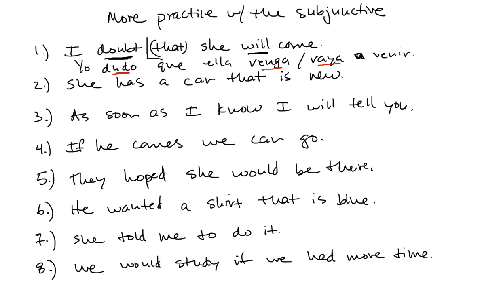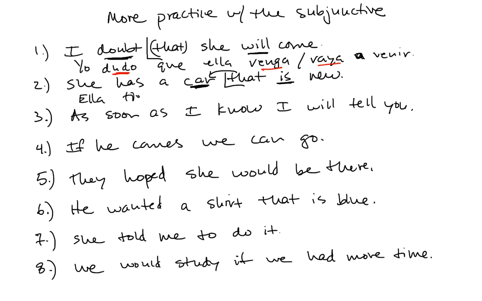Number two, she has a car that is new. What kind of car? A car that is new. That is new is an adjective clause describing what type of car. What do we ask in an adjective clause? We ask, does the thing being described exist? If the answer is no or I don't know, then the verb in the subordinate clause and the adjective clause is in the subjunctive. If the answer is yes, I'm sure it exists, then it would be indicative. In this case, she has a car that is new. That car exists, she has it. Therefore, indicative.